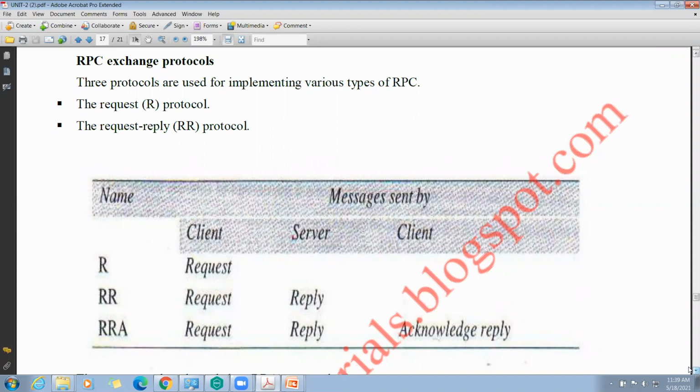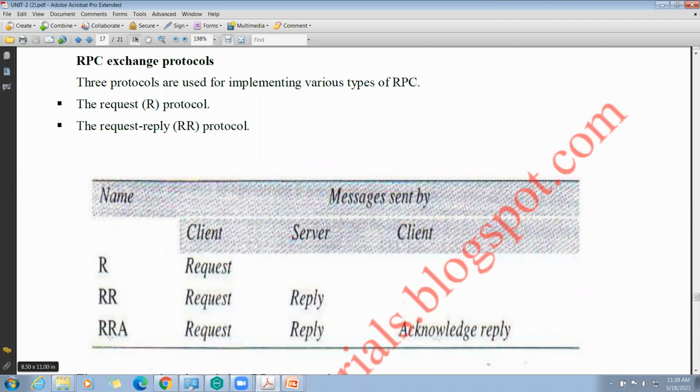Okay, see, who will make the request here? We will understand by seeing this particular one. The name is the R protocol. Who will raise the request? It is the request by the client. Here there are three columns: client, server, client. RR means we have a request by the client and a reply by the server.